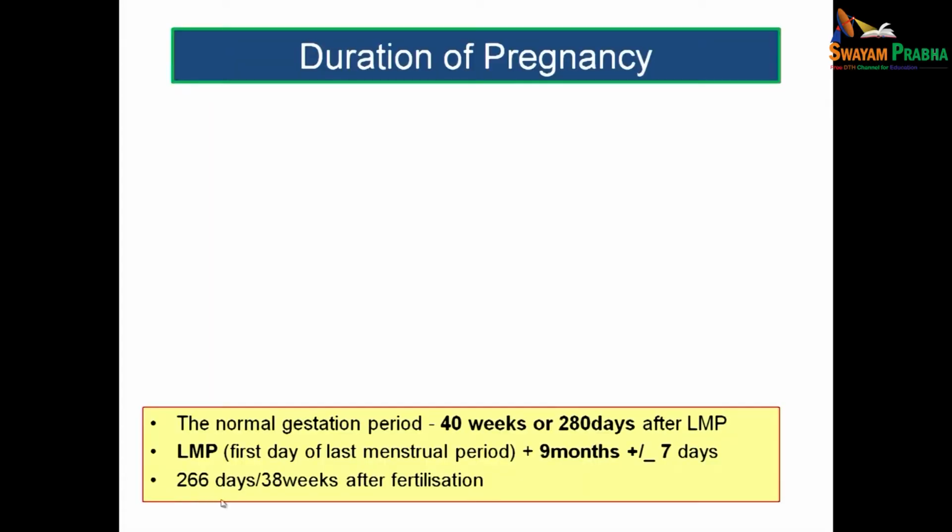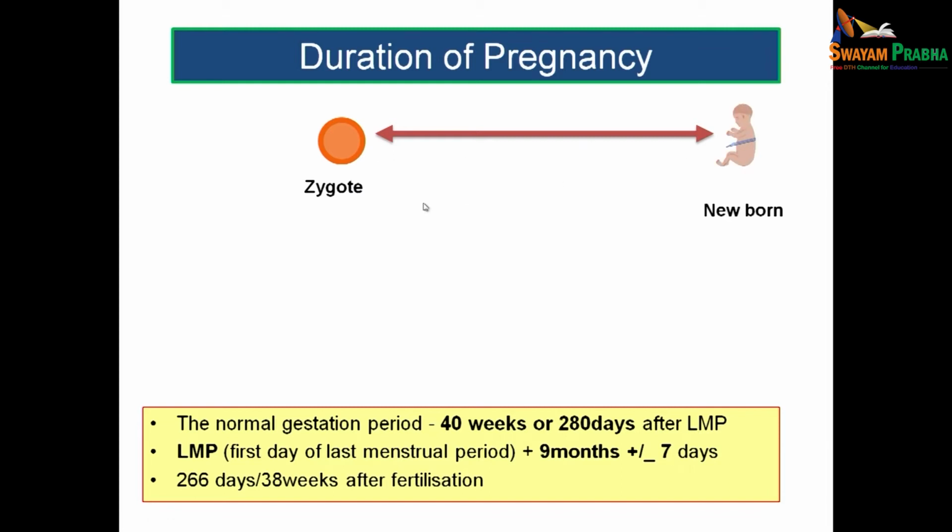But this is actually the intrauterine life which the fetus will be having after fertilization, that is 266 days or 38 weeks after fertilization. So, this is actually the fertilized zygote and this is a newborn.